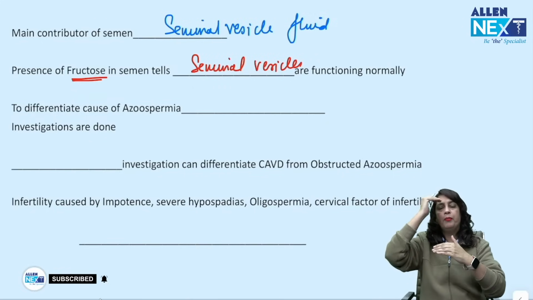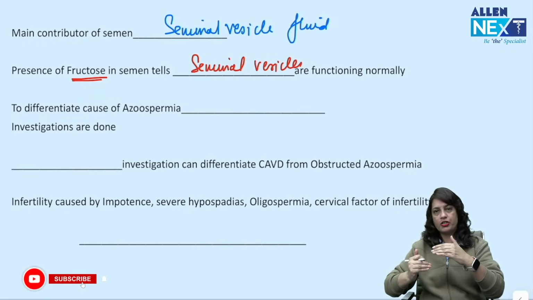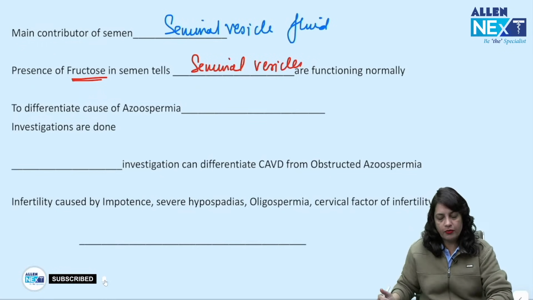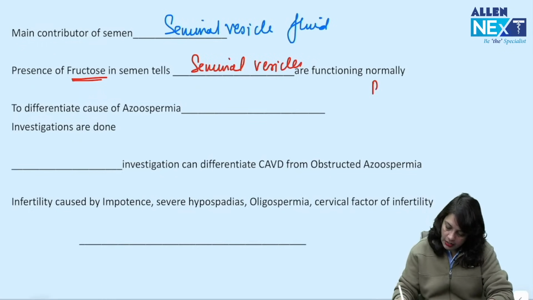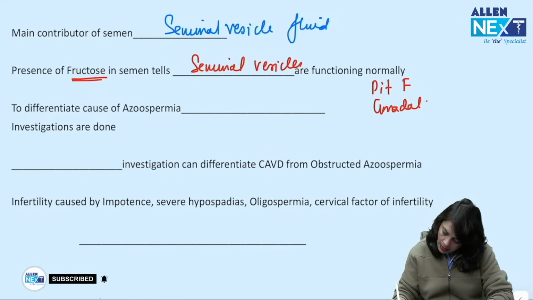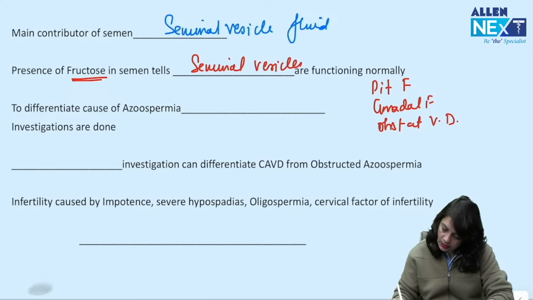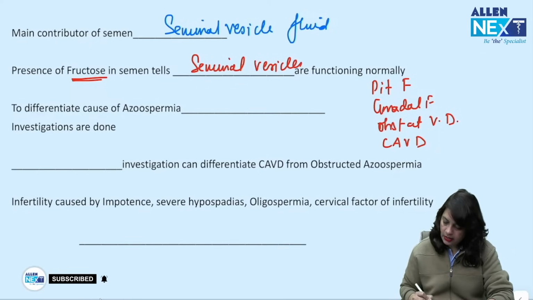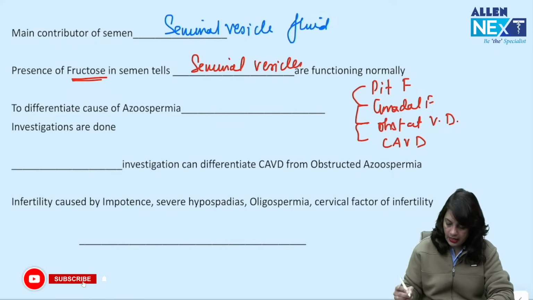The causes are gonadal failure, pituitary failure, obstruction, or congenital absence of the vas deferens. So there are 4 important points: pituitary failure, gonadal failure, obstruction at the level of the vas deferens, or congenital absence of the vas deferens. How do you differentiate?